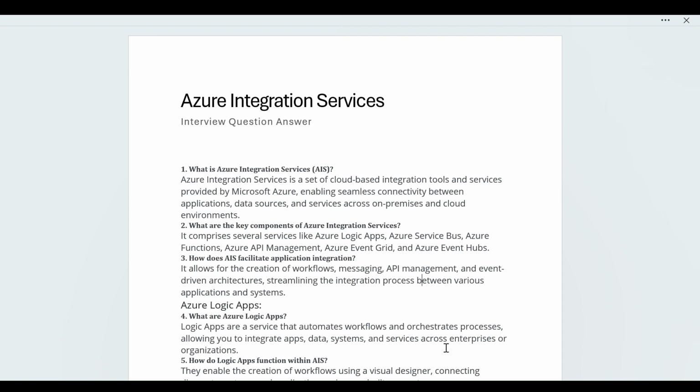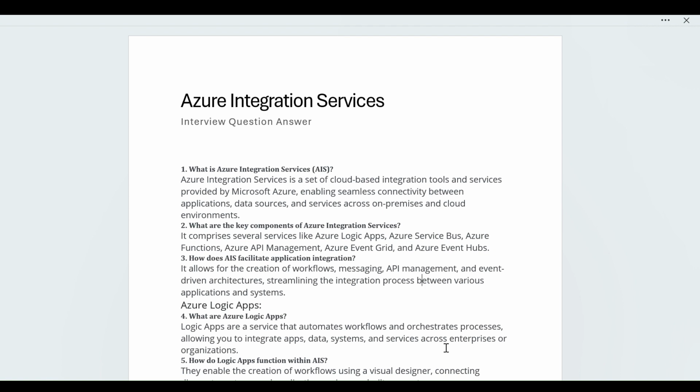Next question: how does AIS facilitate application integration? AIS is just the short form I'm using for Azure Integration Services. It allows for the creation of workflows, messaging, API management, and event-driven architecture, streamlining the integration process between various applications and systems. Streamlining, like Kafka, is used when you are watching a live stream application, for example.